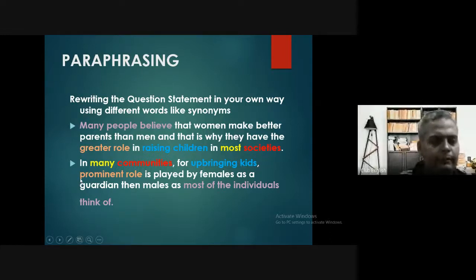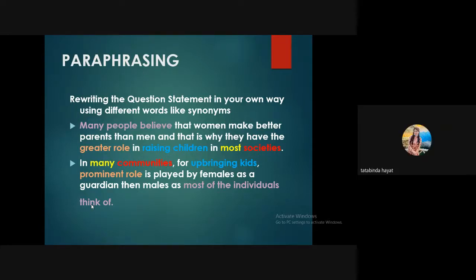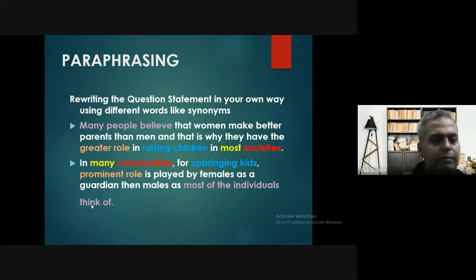Okay. And prominent role or greater role is converted into prominent role is played by females as a guardian than male. So that women make better parents than men. So it is completely changed into this. And as most of the individuals think of, as many people believe. So we have changed many into most, people into individuals, and believe into think of. Okay, so can you see that? It is paraphrasing. Okay, so this is paraphrasing. This is part two of an introduction. Now let's move on further.